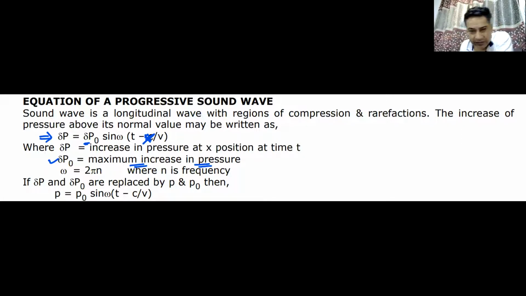Instead of adding delta, if you don't feel comfortable, you can write the pressure at any point. Remember, this is not the pressure at any point, this is the change in pressure at any point. You just add it to the original pressure, and you will get the total pressure. Delta P or P will be equal to P naught, where P naught is the amplitude, into sine of omega t minus kx. Remember, this is the pressure equation.